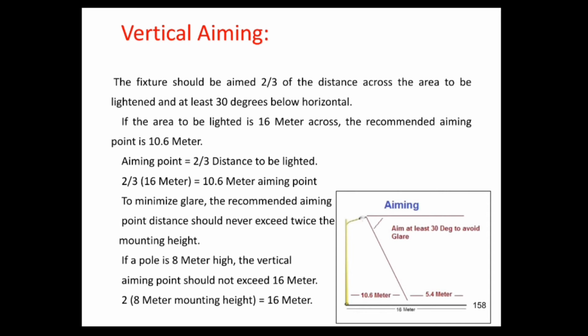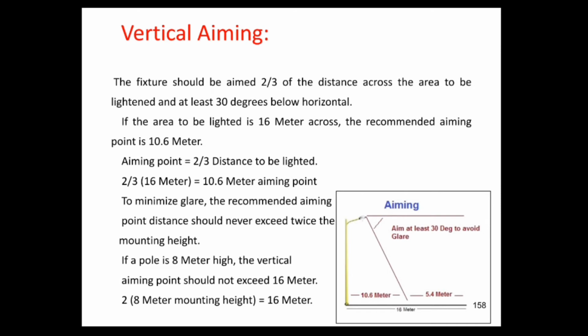Vertical aiming is just the location of the bulb onto the pole, forming the aimed beam of light. This fixture should be aimed at 2/3 of the distance across the area which is to be lightened, or at least at an angle of 30 degrees from the horizontal as shown in the figure.